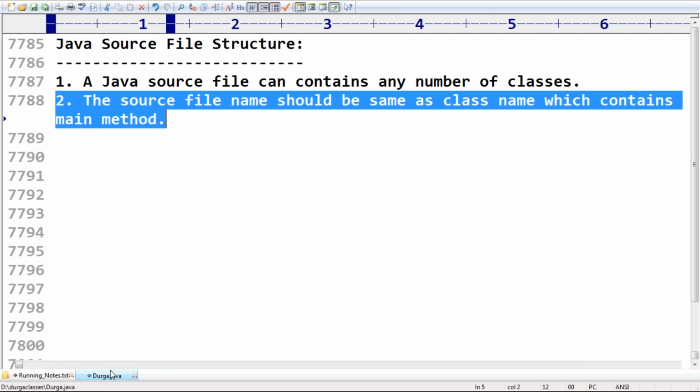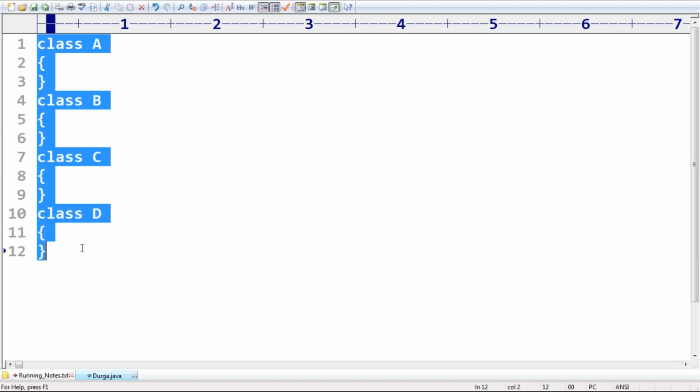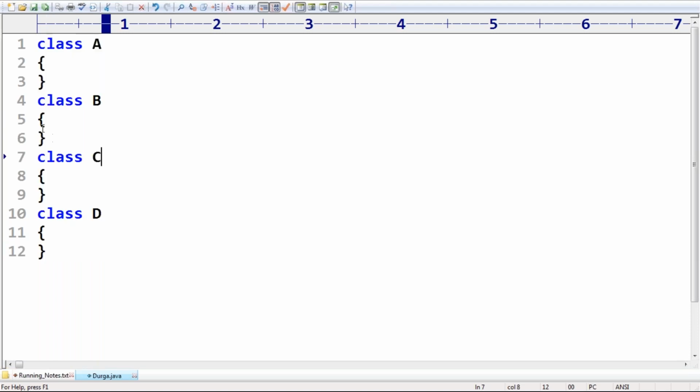Now the next statement. Assume that a Java program can contain any number of classes, no problem at all. But I want to take a class as public. How many public classes are allowed? Can you please confirm? Remember this one: a Java program can contain any number of classes, but at most one class should be public.